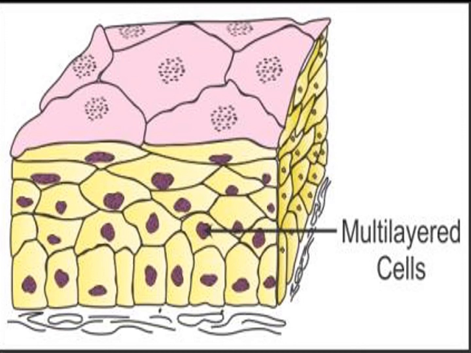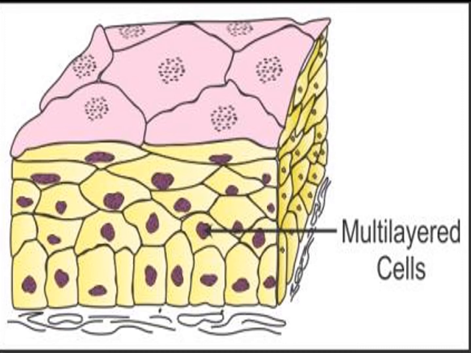Multi-layer cells. They are also known as stratified epithelium. Compound epithelium, otherwise stratified epithelium.